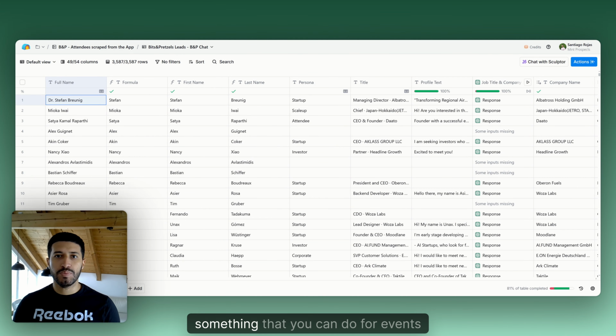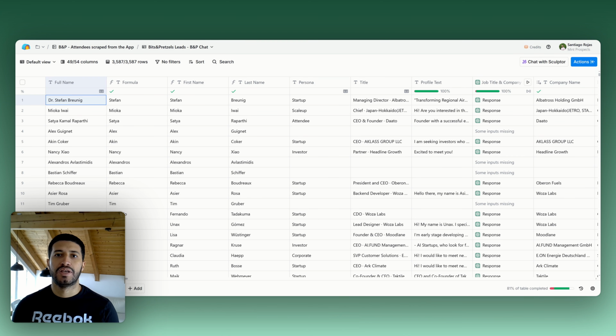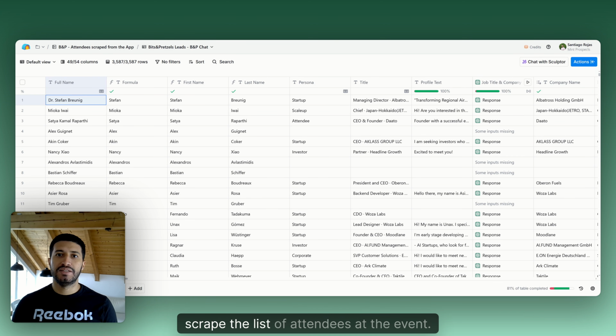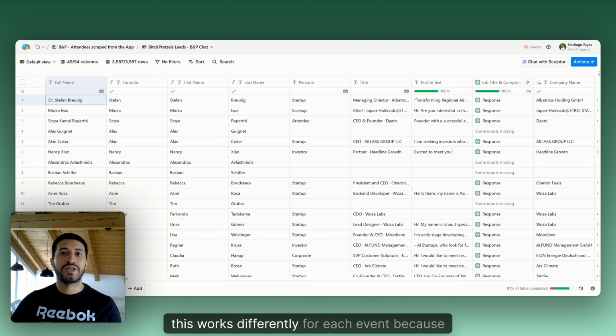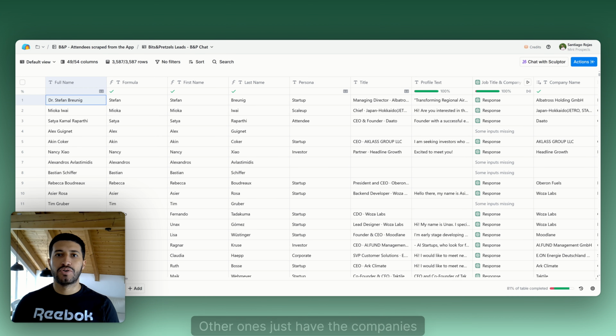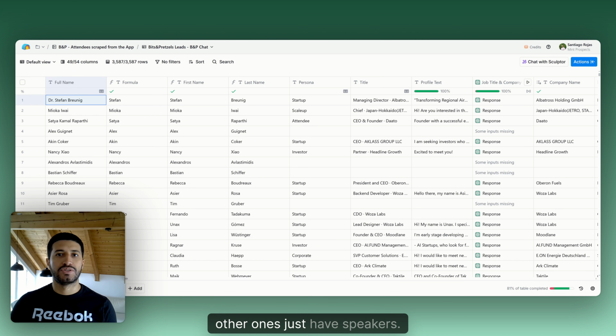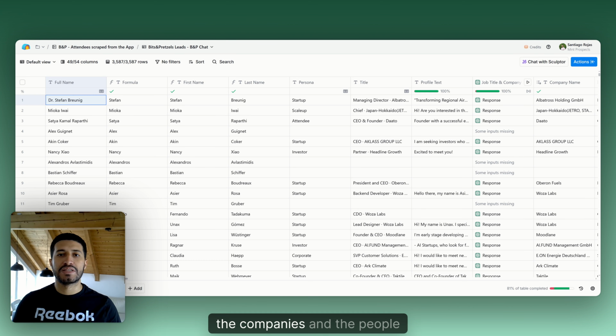So something that you can do for events, and we are exploring more right now, is to create the list of attendees at the event. First of all, this works differently for each event because some of them have directories of people that are attending, other ones just have the companies that are exhibiting, other ones just have speakers. So it really varies. There are a lot of tools that help you scrape the companies and the people on the website of those events.